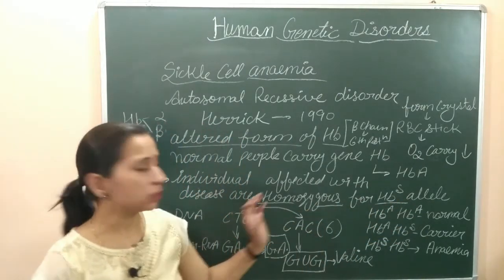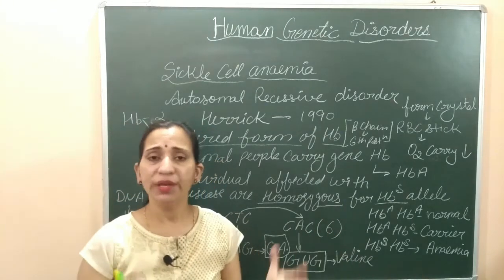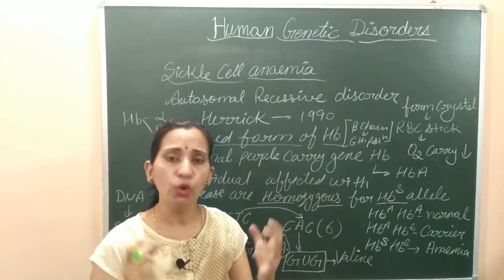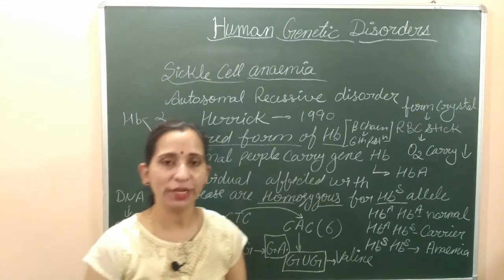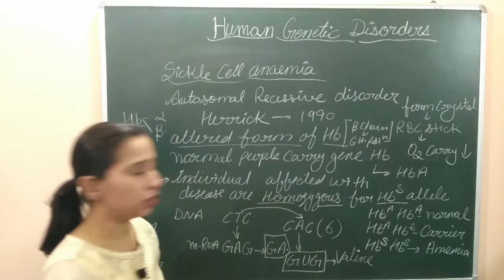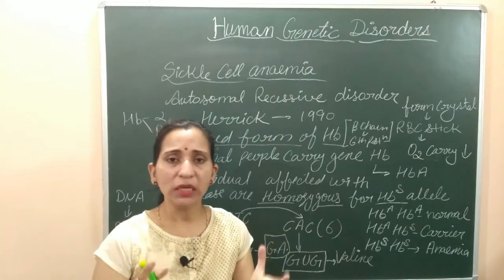And due to this defective hemoglobin formation, the RBCs stick together, their oxygen carrying capacity becomes low, and the shape of RBCs changes from the normal biconcave shape to the sickle shape.